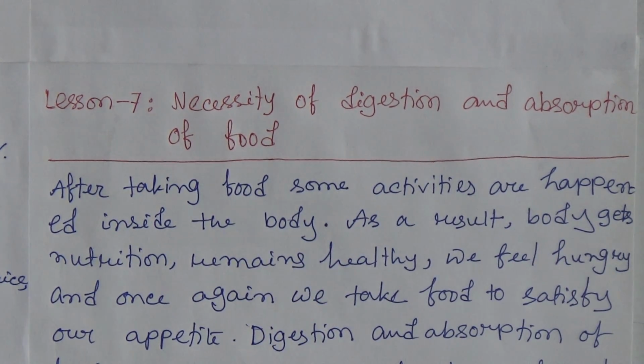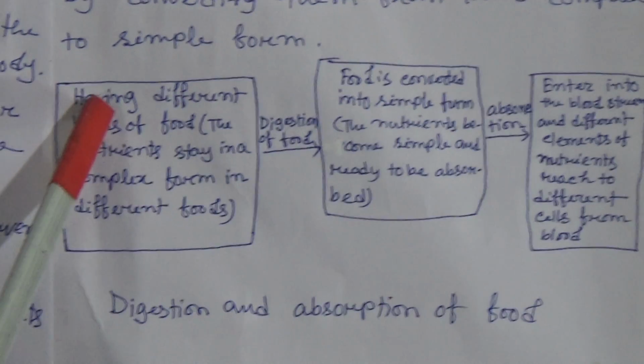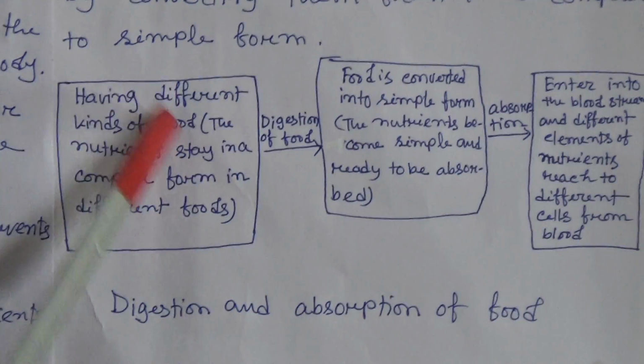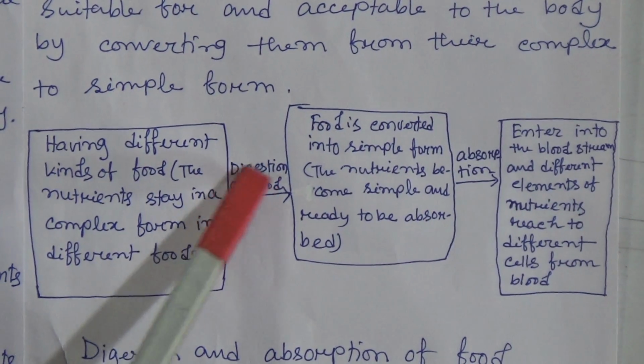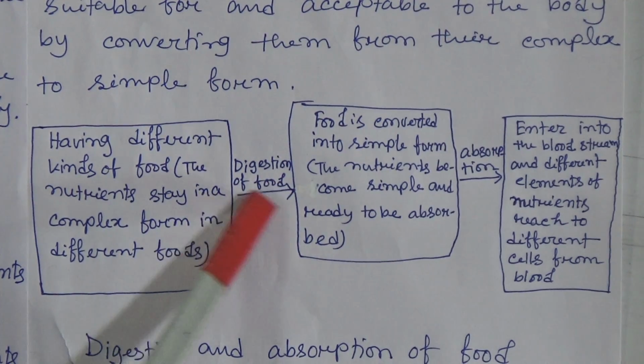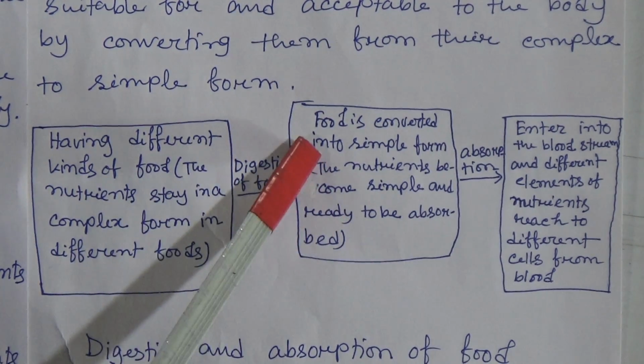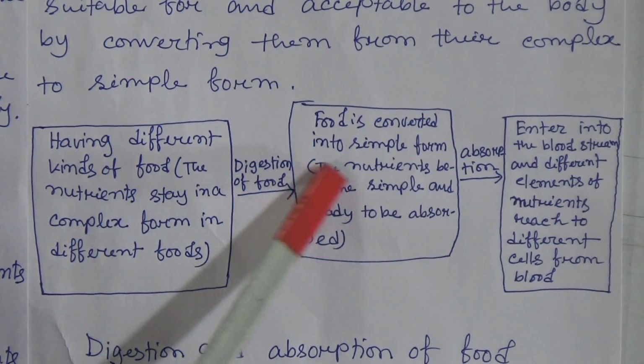Here is a chart that explains the digestion and absorption of food. The first one is having different kinds of food. The nutrients stay in a complex form in different foods. Now this is digestion of food. That means after the digestion, food is converted into simple form.